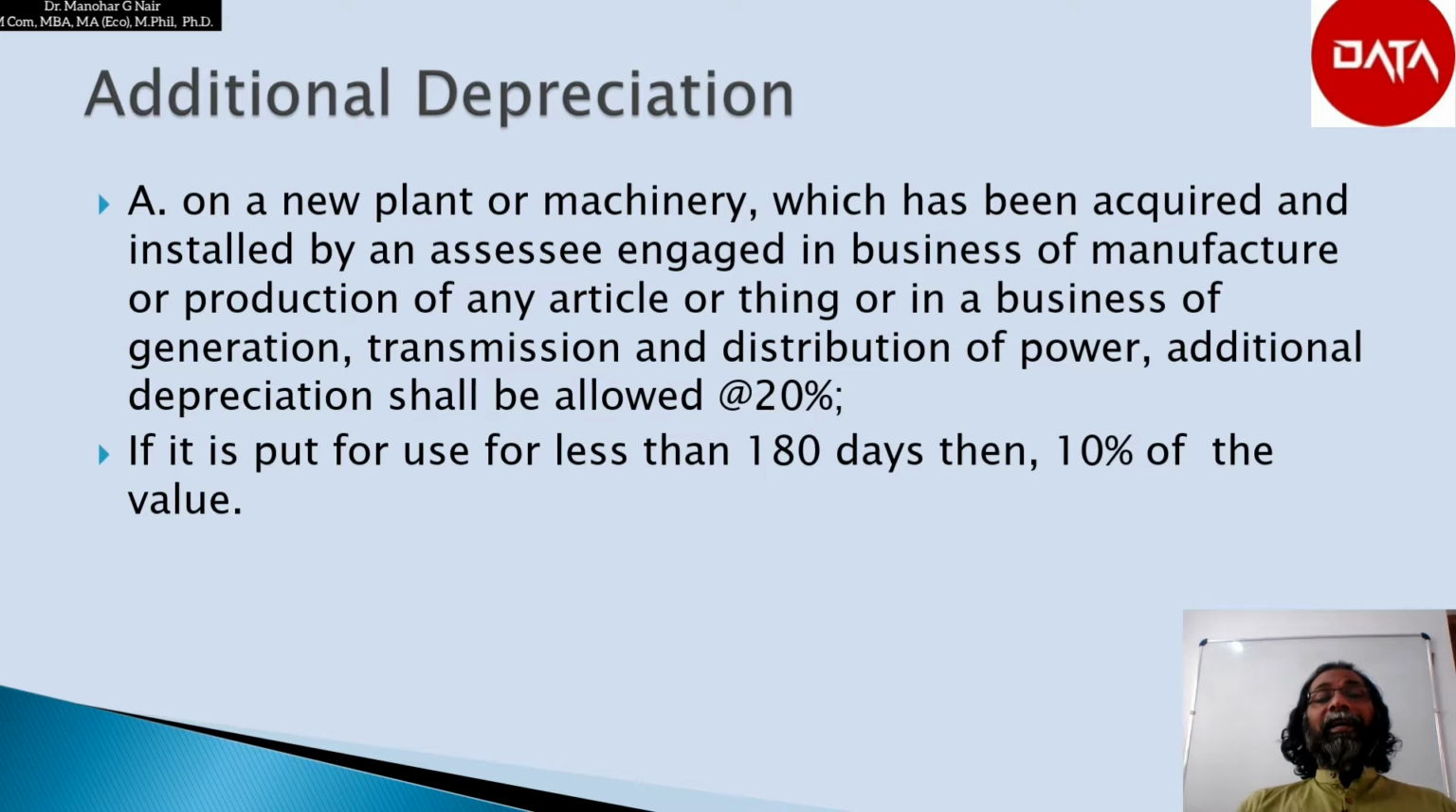And if the asset is put to use for less than 180 days, then he will get only 50% of that 20%, that is 10% additional depreciation. Here the remaining 10% he can claim in the next year, the next assessment year.